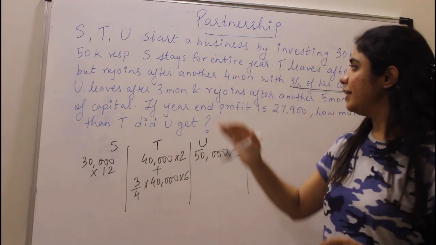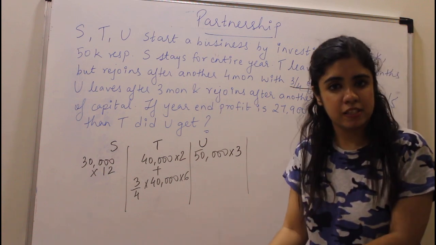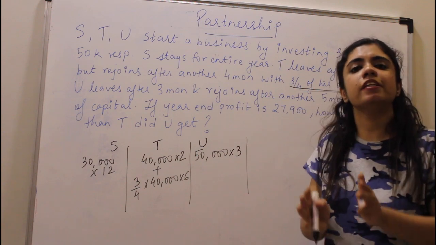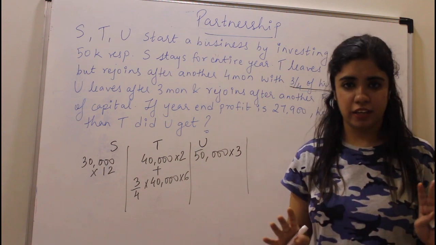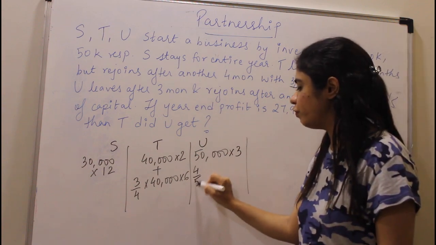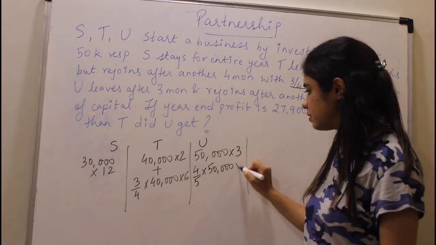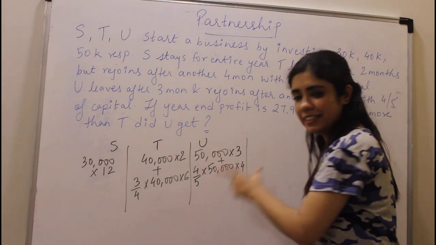Then he left and he rejoins after another 5 months. So 3 and 5, 8 months are gone. So he invested the remaining money for only 4 months because 8 months are gone. So he had invested 4/5 of his money for 4 months. So in between there will be a plus sign because this and then this.